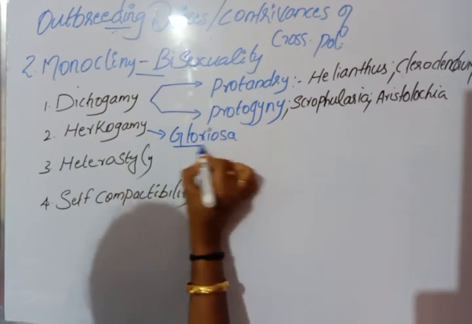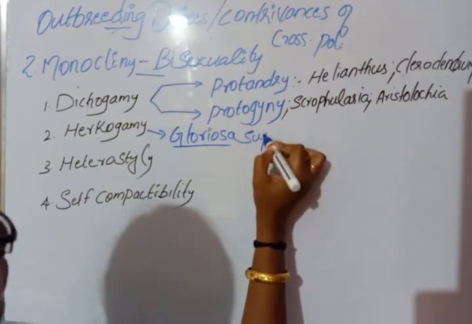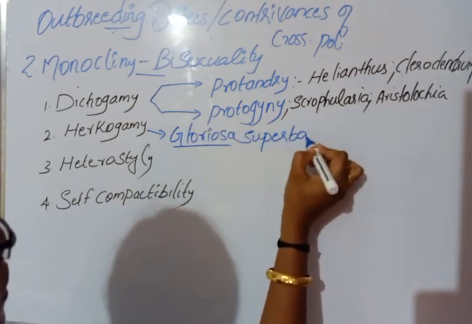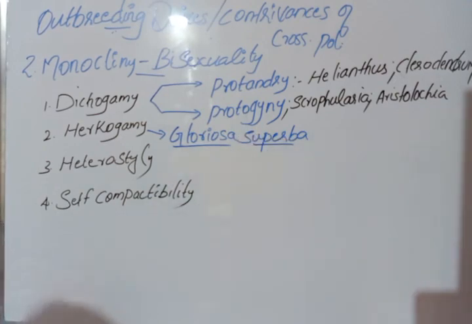In Gloriosa superba, the style is reflexed away from the stamens, so obviously there is no self-pollination.